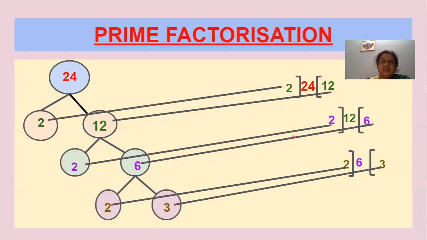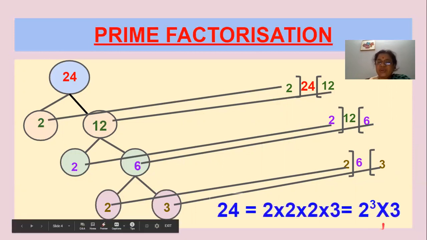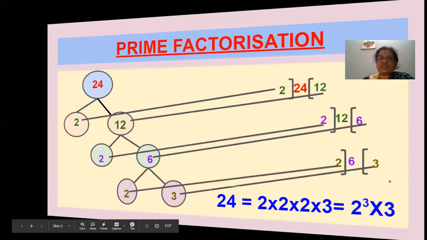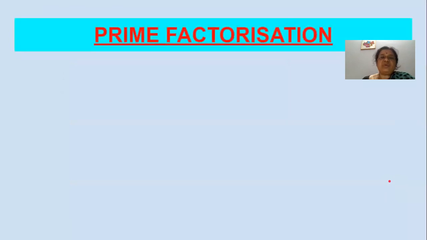Now we will write this 24 in exponential form. See here, 24 can be written like this: the factors are 2, 2, 2 into 3. So 24 can be written as 2 into 2 into 2 into 3. So how many times has 2 repeated? 3 times. Therefore 2 to the power of 3. This is an exponential form, into 3. These are the factors for 24. This is prime factorization.